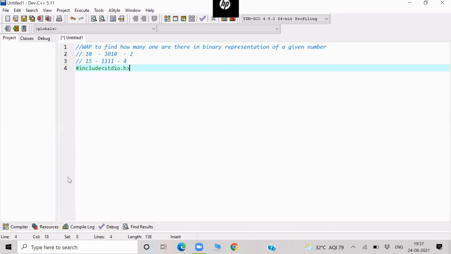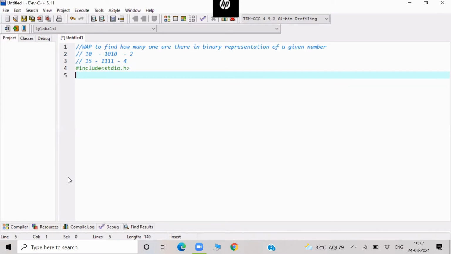Include stdio.h. Then suppose I write here int count, which will count how many ones are there. What do I have to pass to this function? I'm writing a function here because in placement, the coding question they'll ask will be function oriented. You don't have to write the entire program. One function will be defined, and you have to write the code inside that.